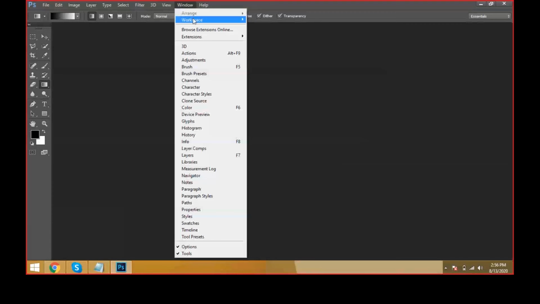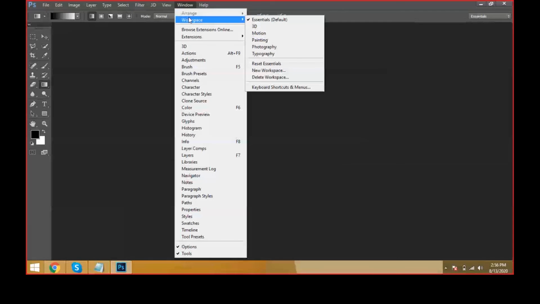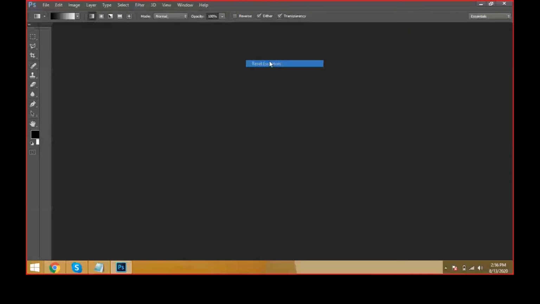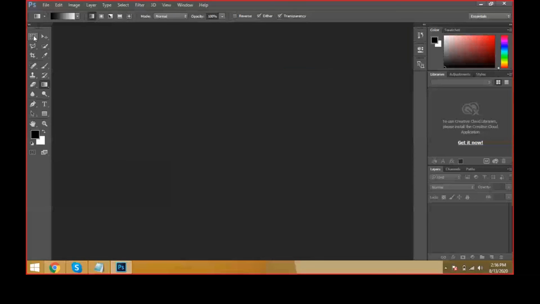Come to the Window menu, Workspace, Essentials. Then automatically we can see the palettes. This is the toolbox, menus, properties bar, palettes, and the menu bar. See, this is completely showing the interface of Photoshop, friends.